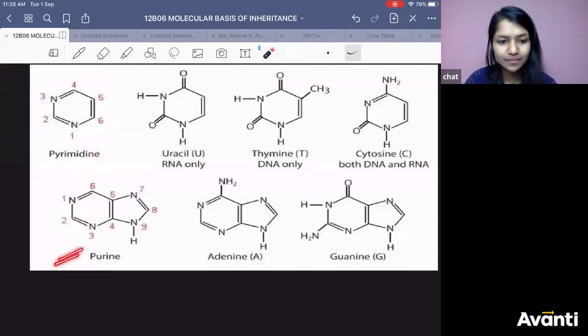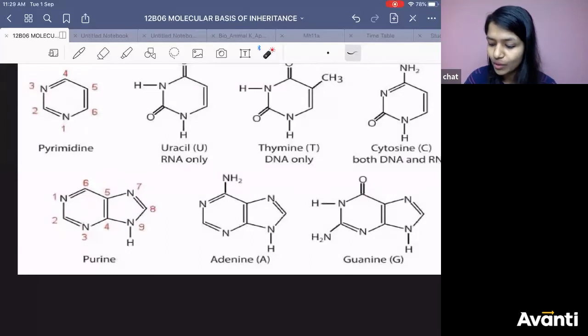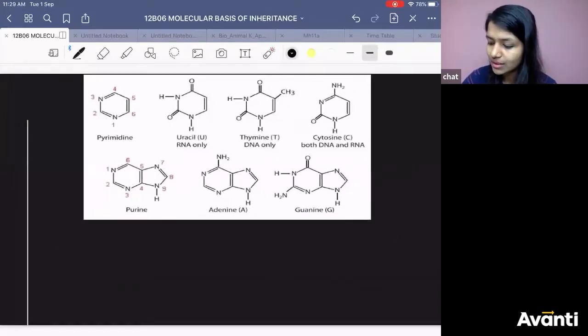What about purine? Same thing, but it has a double ring and more nitrogens. The numbering is 1, 2, 3, 4, 5, 6, 7, 8, 9. Double bonds: here at 1, 3, 5 and what? No. Double bonds you will have at 2, 4, 6 and 7.